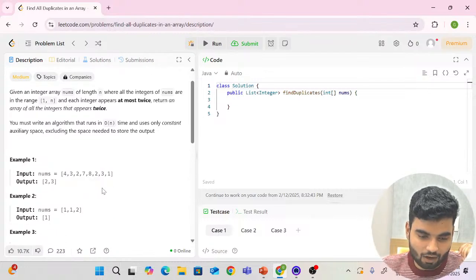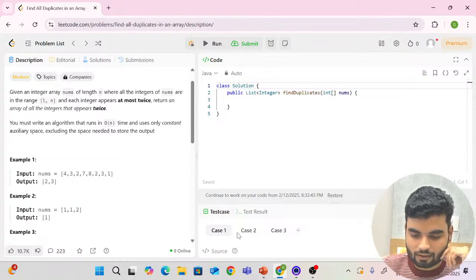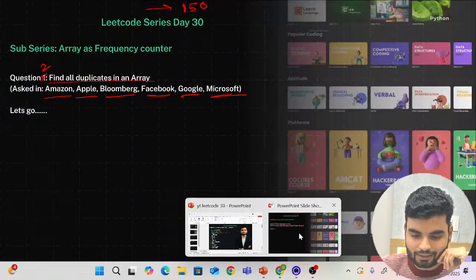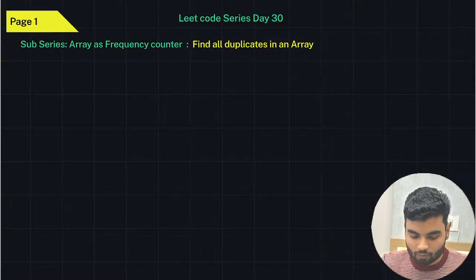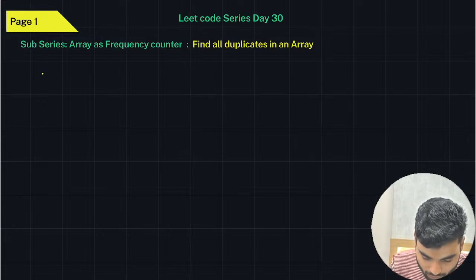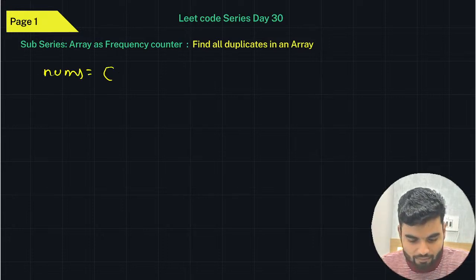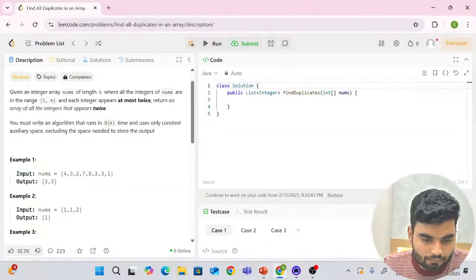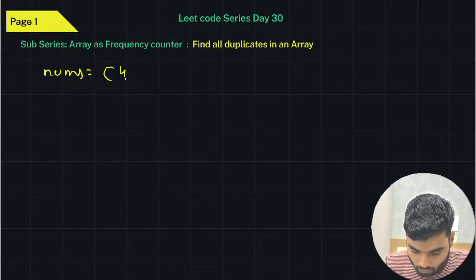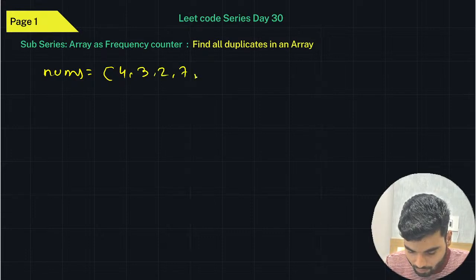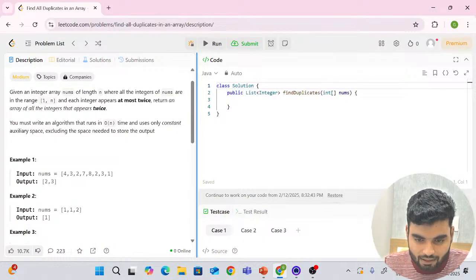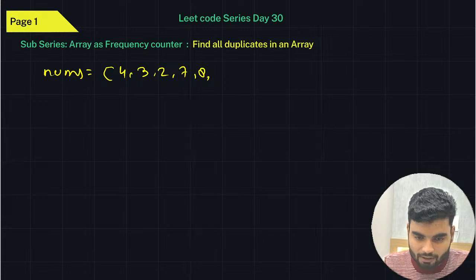So now we understand how we can solve this, right? We'll go to the sliding part, and then we'll see how we can make the solution. So let's say you have one nums array where you had values as 4, 3, 2, 7, 8, 2, 3, 1.